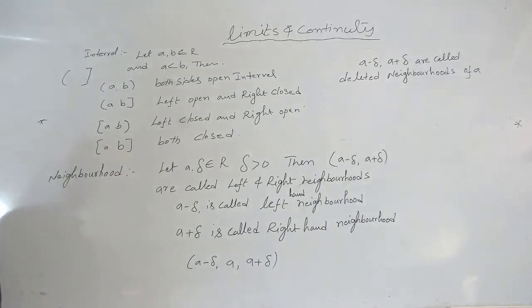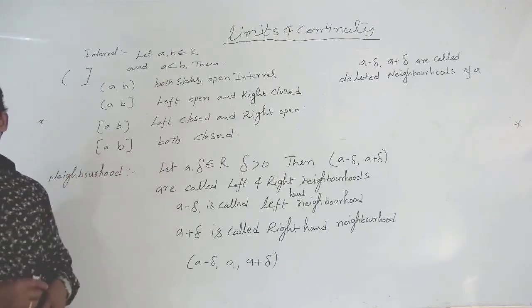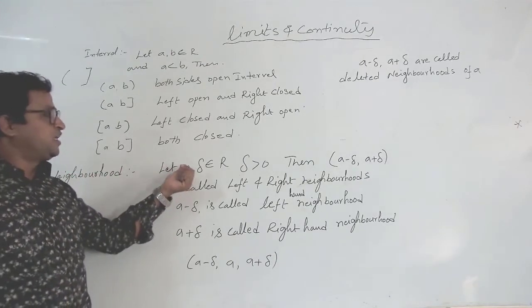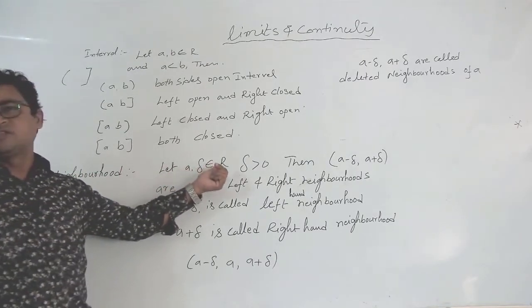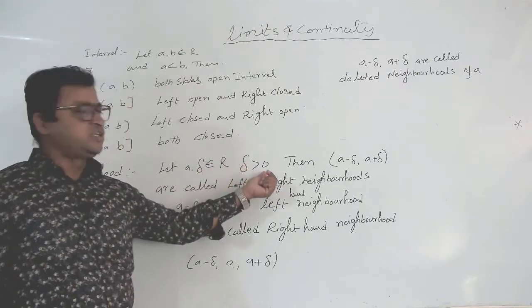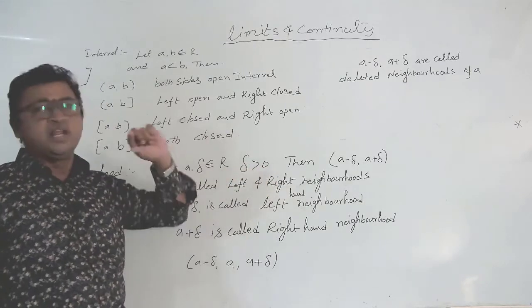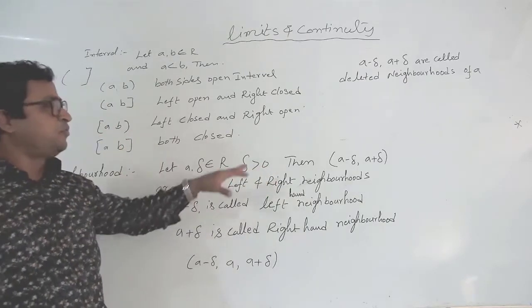Next, neighborhoods. Neighborhoods are just like our neighbors. Suppose A and delta both belong to real numbers, where delta is greater than 0, a small positive value.